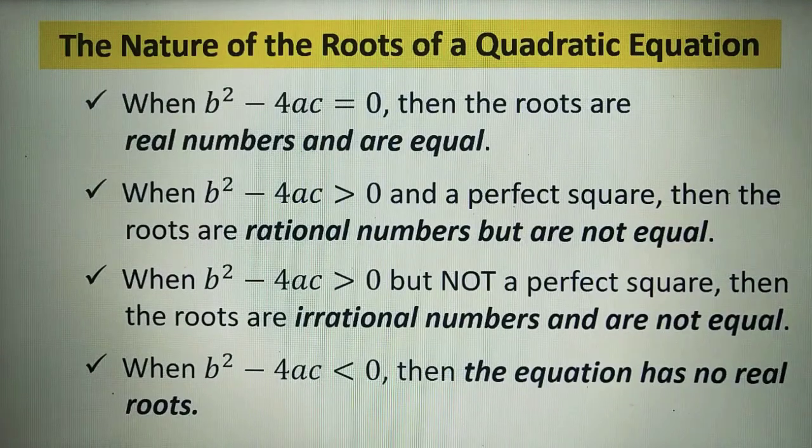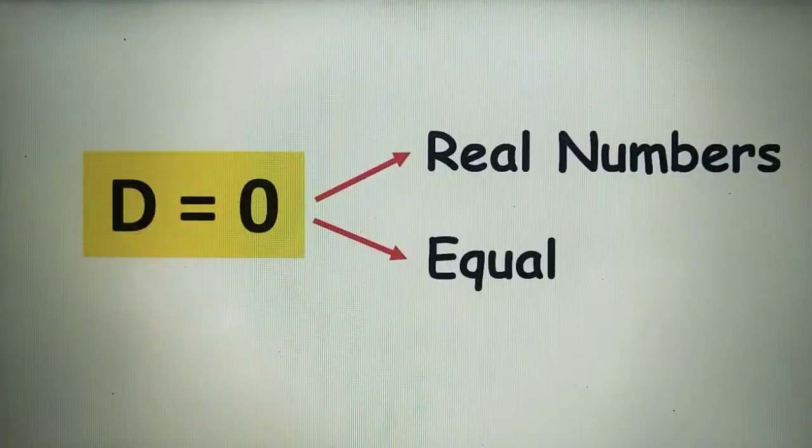When b squared minus 4ac is less than 0, or the result is negative, then the equation has no real roots. Again, if the discriminant is equal to 0, the roots are real numbers and equal.